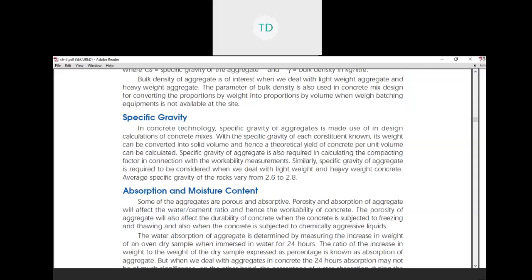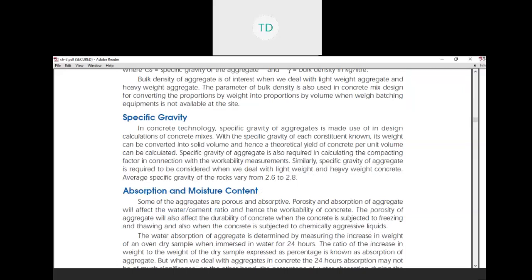The other term is specific gravity. In concrete technology, specific gravity of aggregate is made use of in design calculation of concrete mix. With the specific gravity of each constituent known, its weight can be converted into solid volume, and hence a theoretical yield of concrete per unit volume can be calculated.